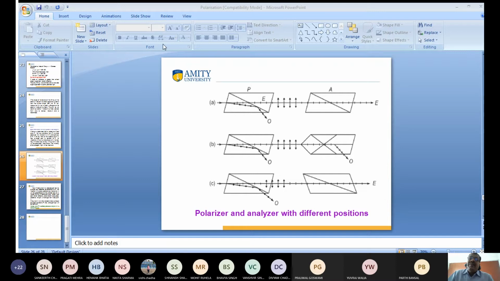So we can say that the first prism is working as a polarizer and the second prism is acting as an analyzer. So why is it black? Because the vibrations are not in the same direction, so it does not pass and it stops. And again, in the same direction it passes. So the first prism is the polarizer and the second is the analyzer. This is very important. It is asked for examination surely.